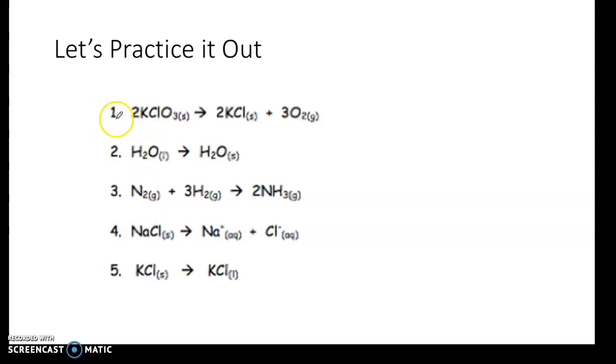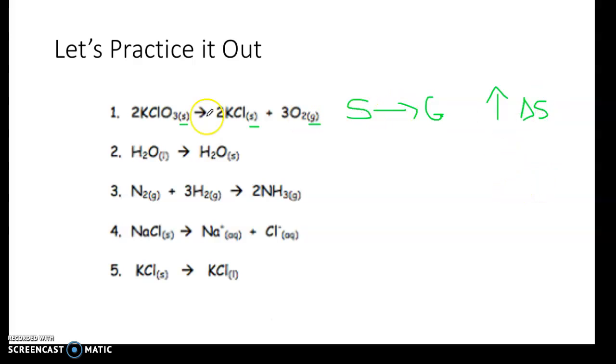So, practice number 1, right? We're going to do practice number 1 all 3 ways so you understand what I'm talking about. For practice number 1, we're going from a solid to a solid and a gas. So we went from a solid to a gas, so our entropy is increasing that way. We're going from more order to less order. So entropy, delta S, increases.